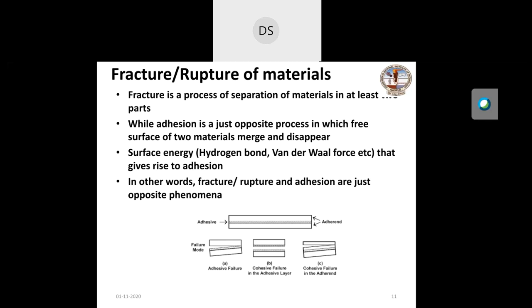So there must be some adhesive interaction in the form of what I mentioned, the hydrogen bond, van der Waals force, etc. You should visualize adhesion and surface energy as related. It is the surface energy of the surface that gives rise to adhesion, and adhesion gives rise to fracture. Fracture is a process of appearing of the two surfaces, and in adhesion, the same two surfaces disappear.